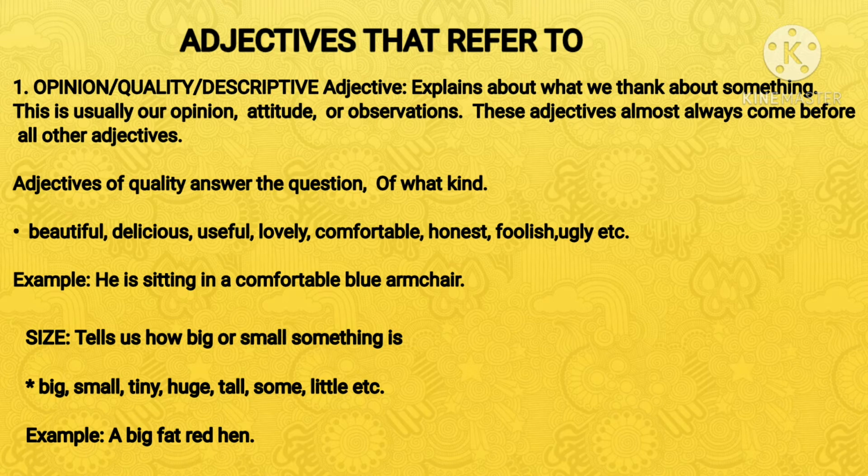The next one, size. A big fat red hen. Here notice how big is first because it refers to size, and fat is next because it refers to shape or weight. Then finally we have the color red before the noun.